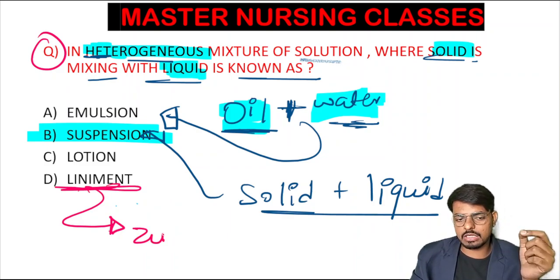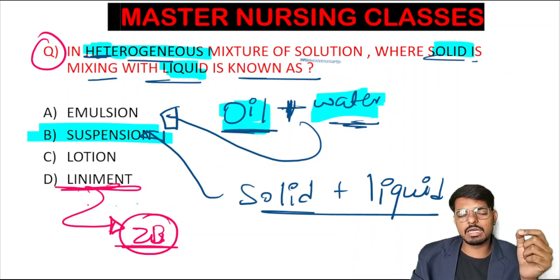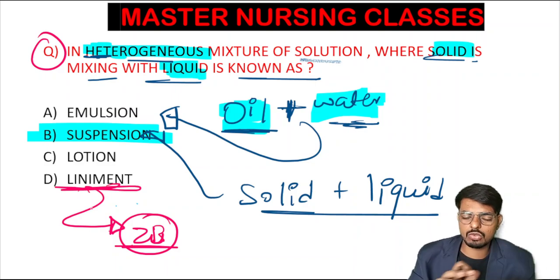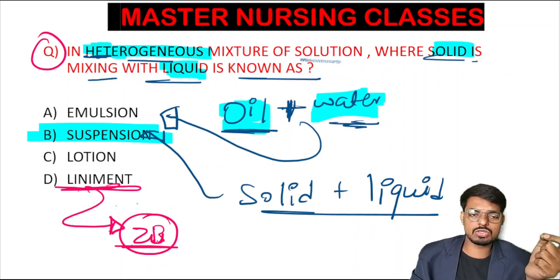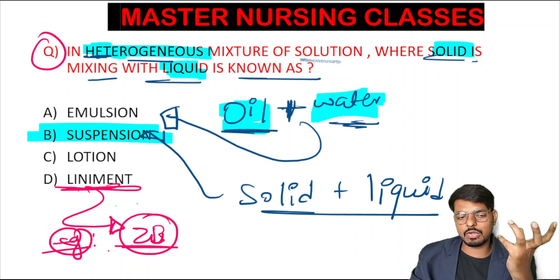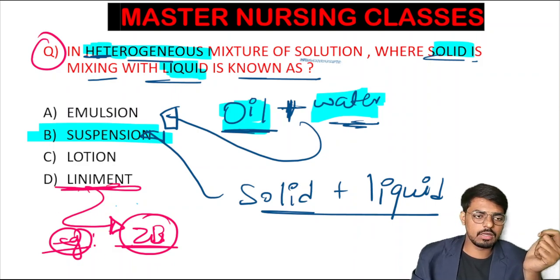Okay, I think all of you have used Gender Balm. Gender Balm is an example of a liniment, where we apply and rub. In a lotion there is no need to rub, but in a liniment we need to apply and rub where we want the systemic effect of the liniment. So this example is very commonly used, that is Gender Balm. Very importantly, you have to understand this situation.